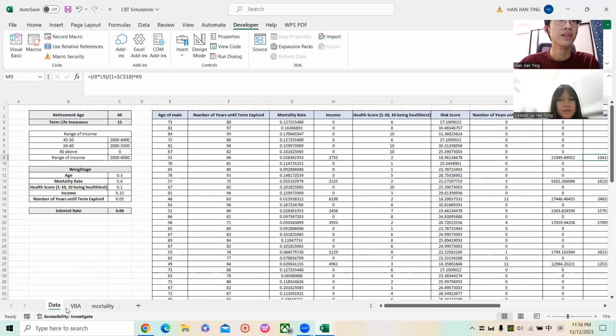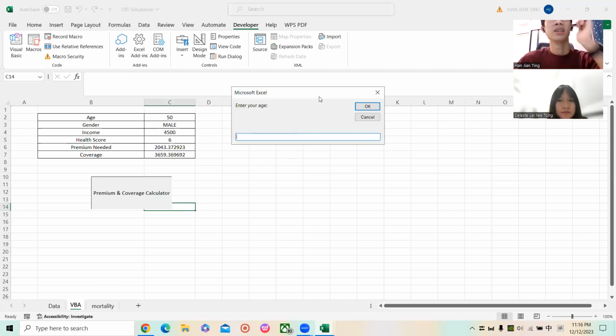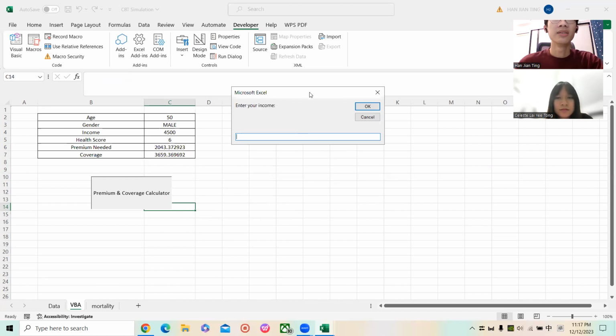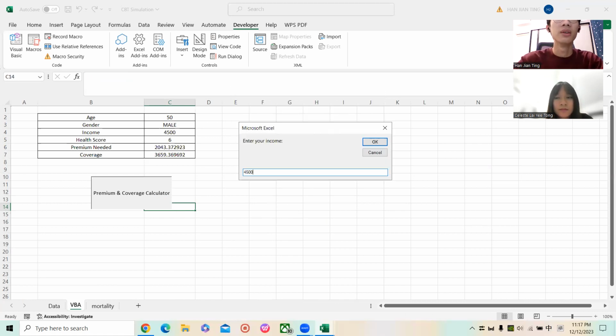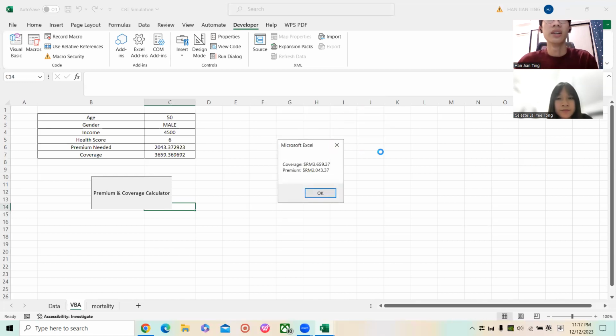So next is the VBA. So here are the buttons we can click. Then when we click, a box shows up asking the customer to key in their age. So for example, if I key in 50, for the income I key in 4,500, and for the health score I key in 6. The person is assumed to be male, and so I can get the coverage for the person and also the premiums for the person.